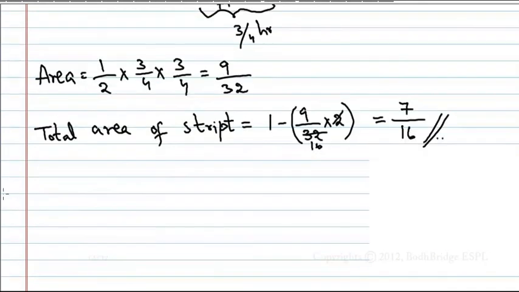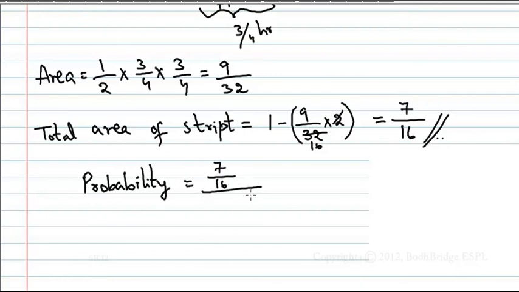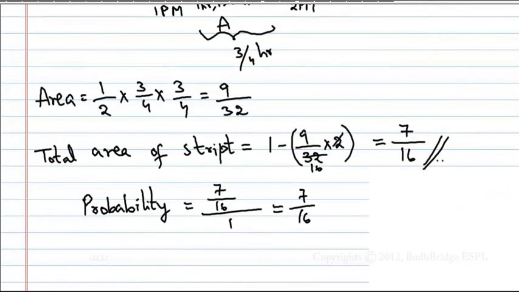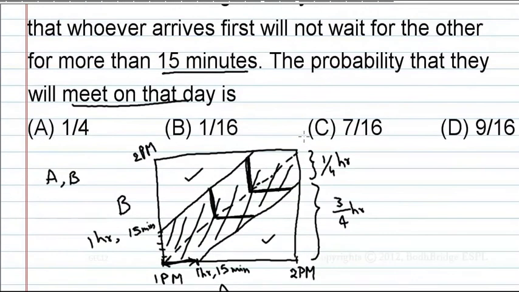Now, probability that they meet is equal to 7/16, the area of the strip, by total area, that is 1. So 7/16. Why is total area 1? Because 1 hour into 1 hour, square area, that is 1. So 7/16. Therefore, 7/16 is the answer. C is the option.